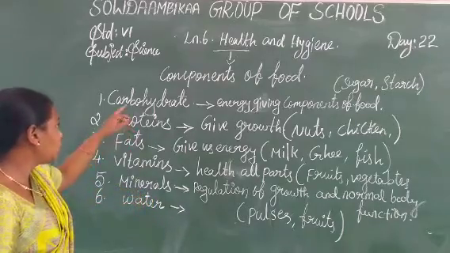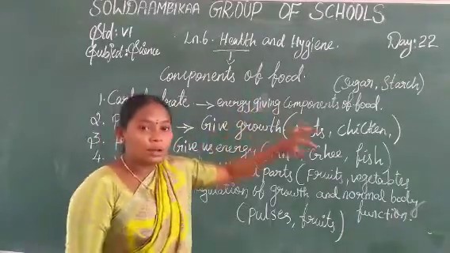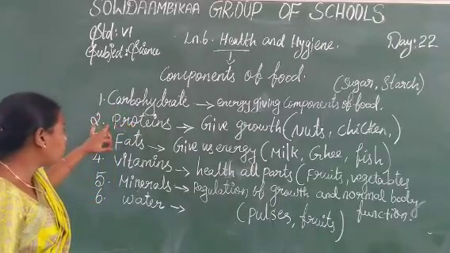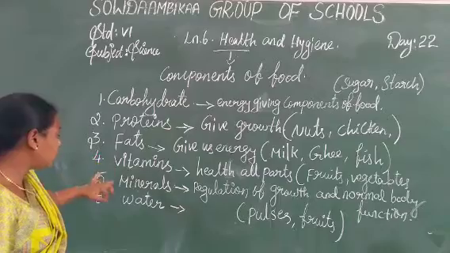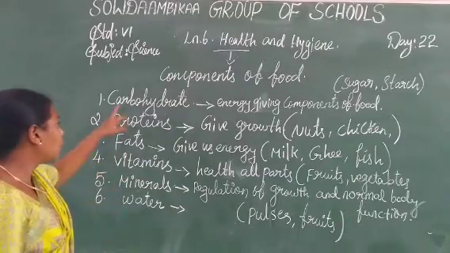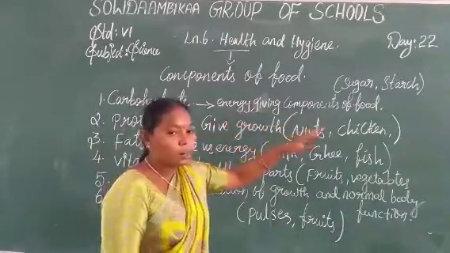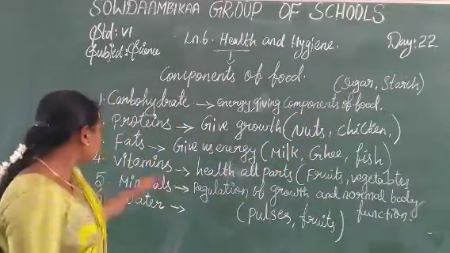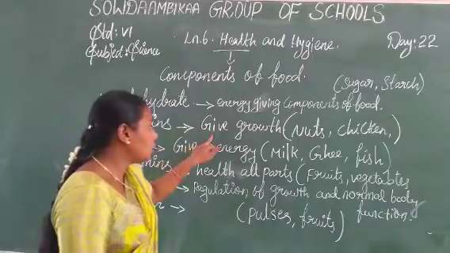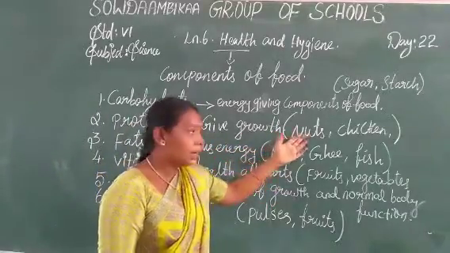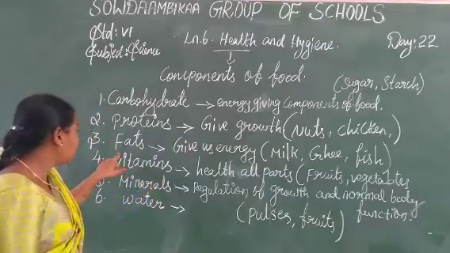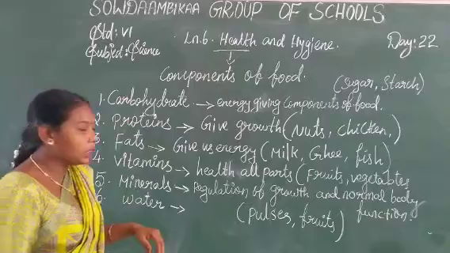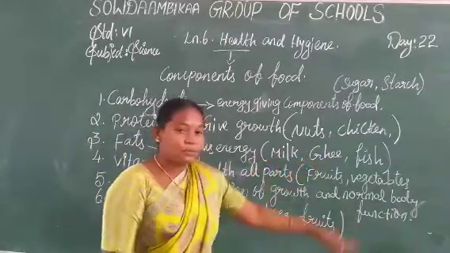Okay, so the first one is the components of food. The components of food are carbohydrate, protein, fat, vitamins, minerals, and water. Carbohydrates give energy for our body, for example sugar and starch. The next one is protein. Proteins give growth, for example nuts and chicken. The third one is fat. Fats give us more energy than carbohydrates, for example milk, ghee, fish.